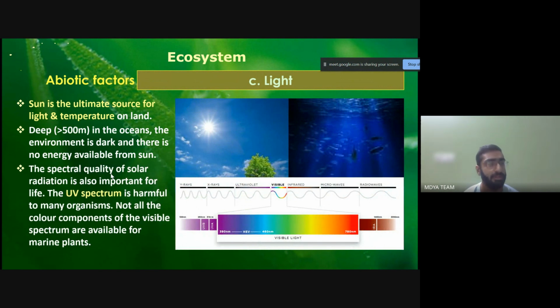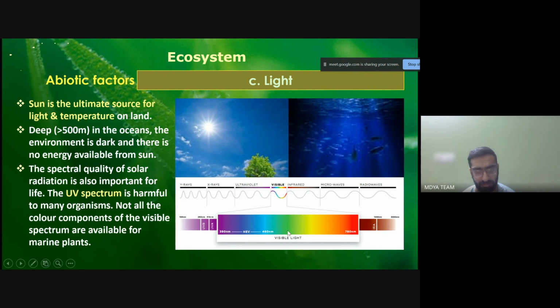The sun is the ultimate source of light and temperature on land. Deep in the oceans, deeper than 500 meters, the environment is dark and there is no energy available from the sun. The spectral quality of solar radiation is also important for life. What is spectral quality?